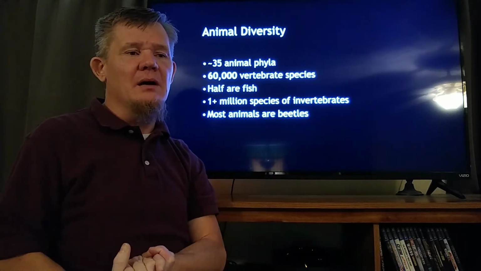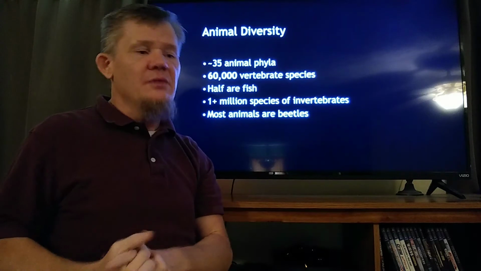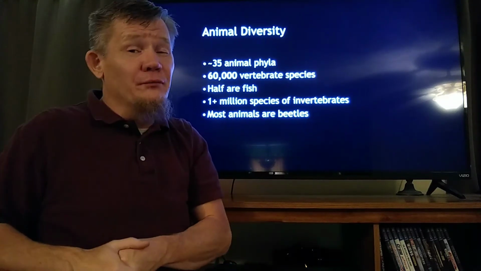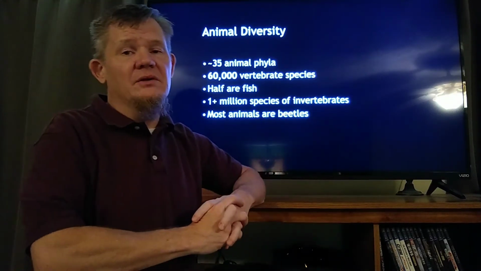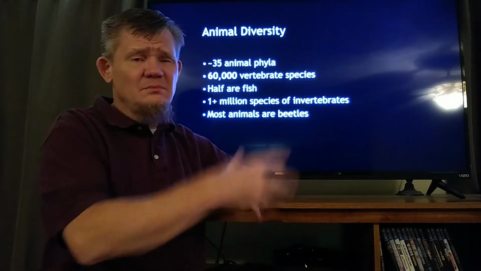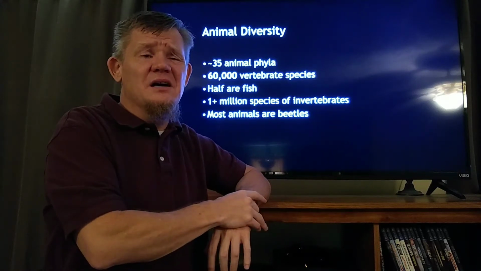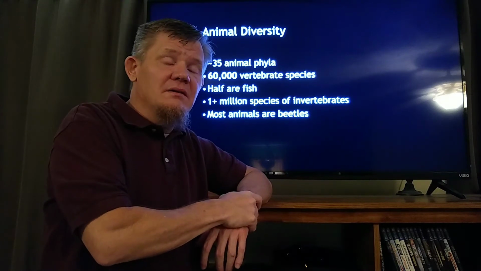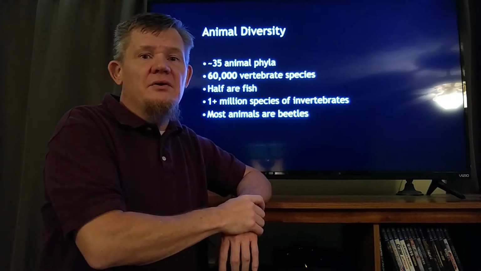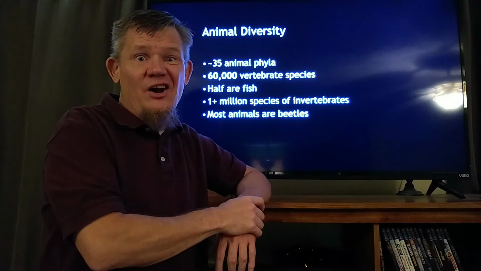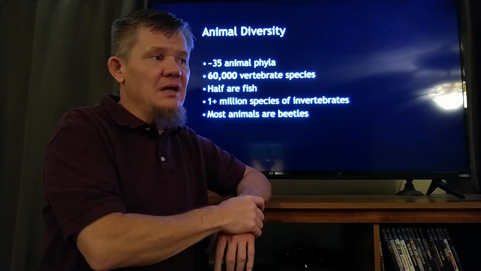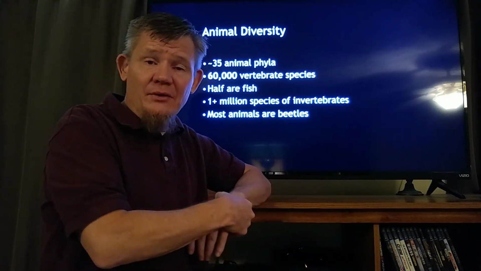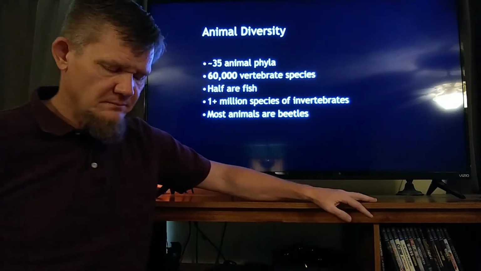So when we talk about vertebrates, there's about 30-ish thousand species of vertebrates that live on land. 30,000 versus 1.5 million species of animals. There are just 1 million plus species of bugs, of insects. So now that 1.5 million comes down to 200,000 or 300,000 species of animals that aren't bugs. Of the 1.5 million species of animals, 2/3 of them are bugs. Most animals are beetles. Let me explain that.